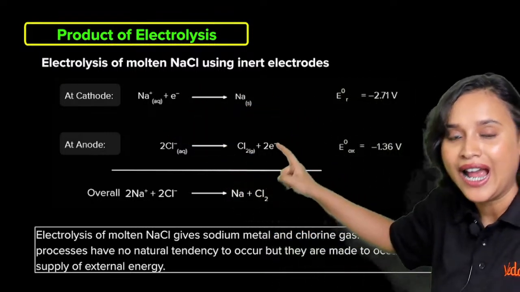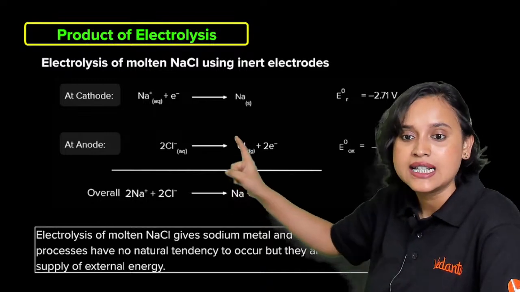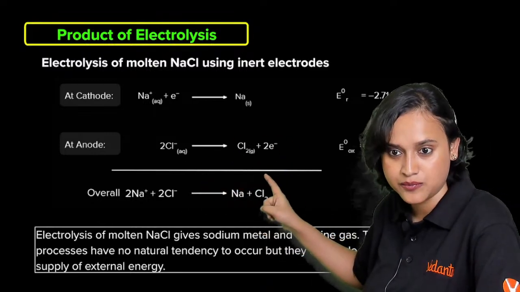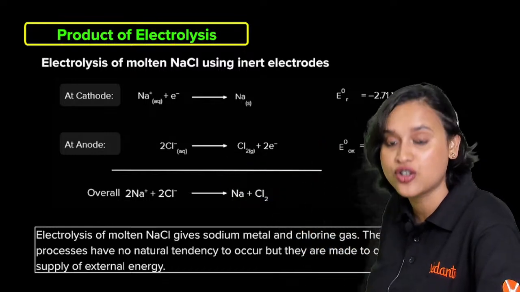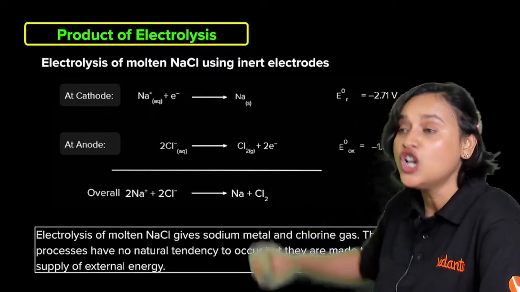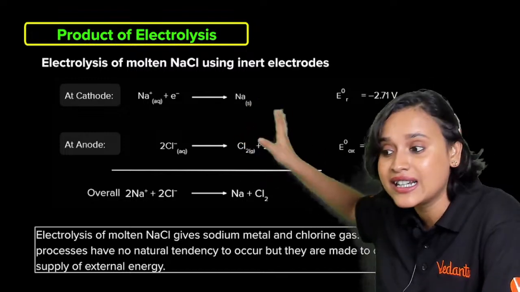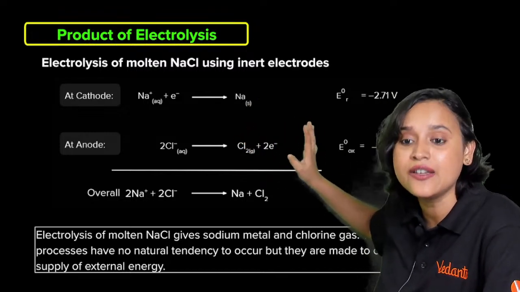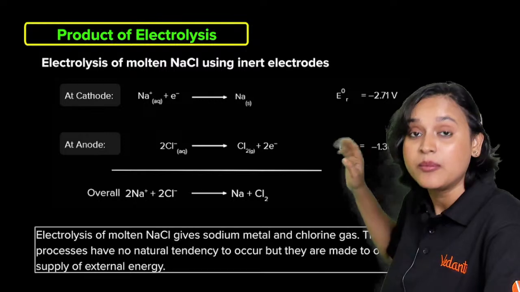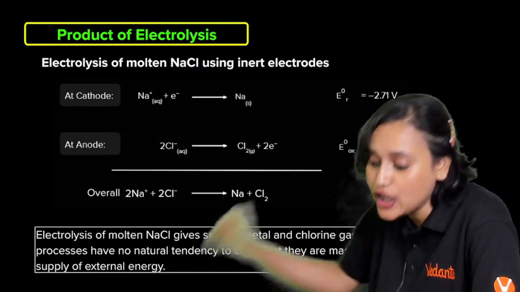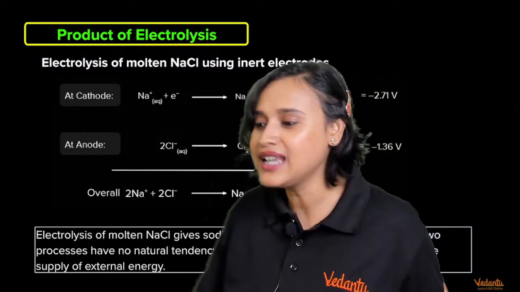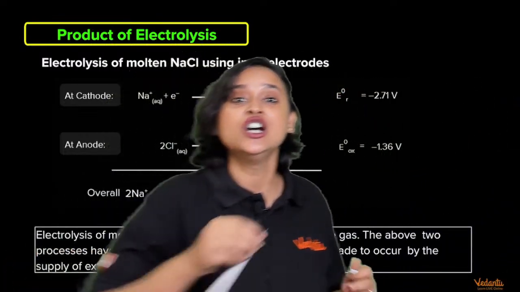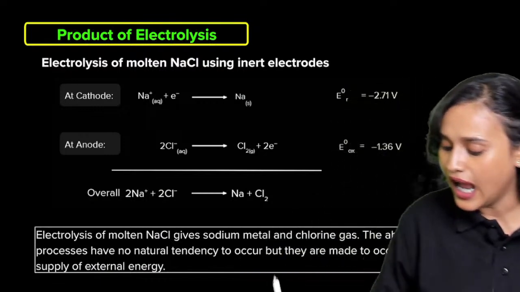Yes. At anode, see what is happening. Cl minus, yes, it is going through oxidation. It is losing 2 electrons. Yes, everybody. So these two reactions, naturally there is no tendency for them to happen. Yes, but they are made to occur. How? Obviously, we supply some external energy to make this happen, isn't it?